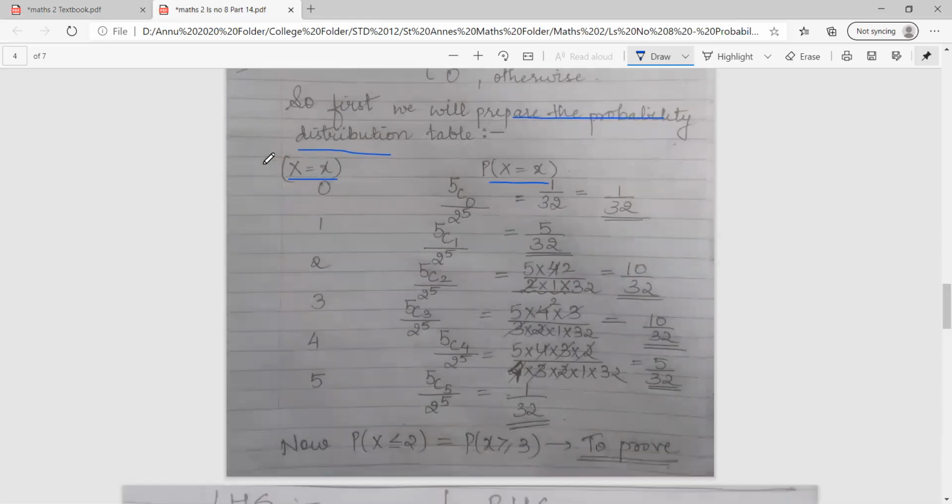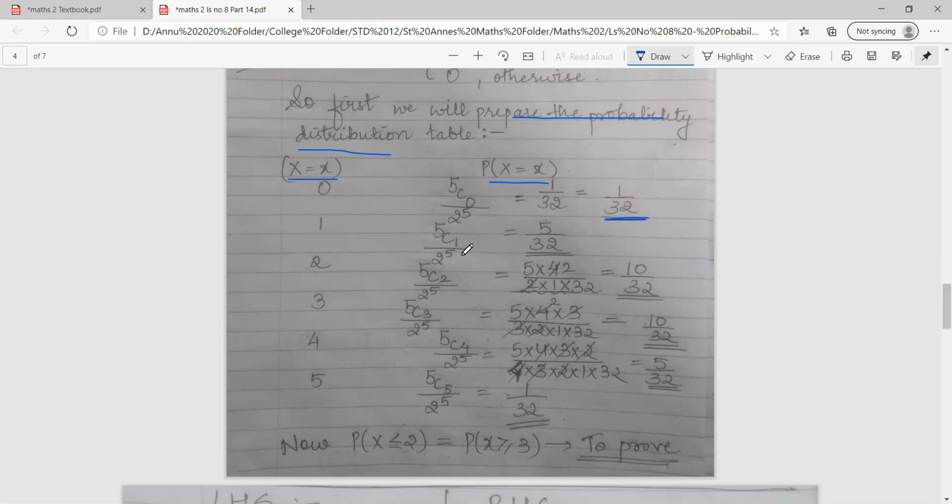One by one, we'll put the values of x in 5Cx. The values of x are 0, 1, 2, 3, 4, 5, which is given in the question. The first value I'll put is 5C0 upon 2 raised to 5. So 5C0 is 1, and 2 raised to 5, multiplying 2 five times, you'll get 32. So the answer is 1 upon 32.